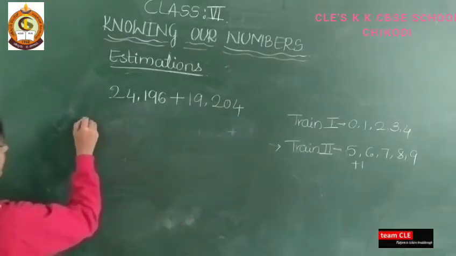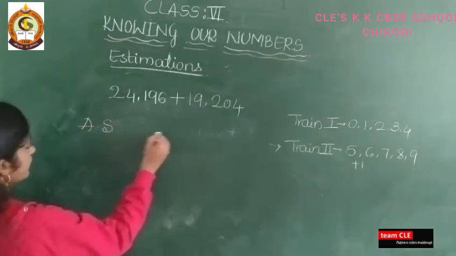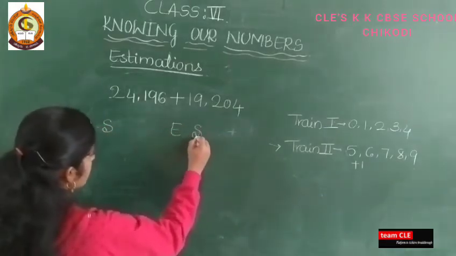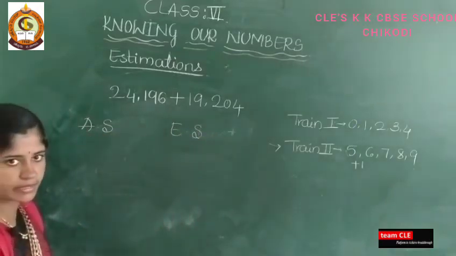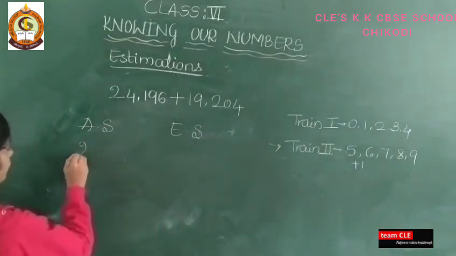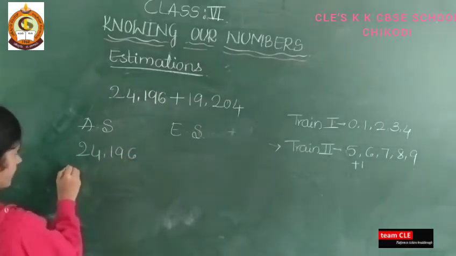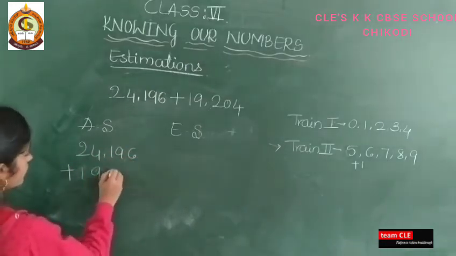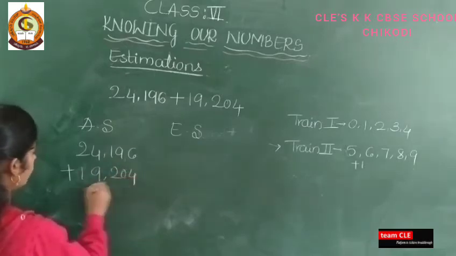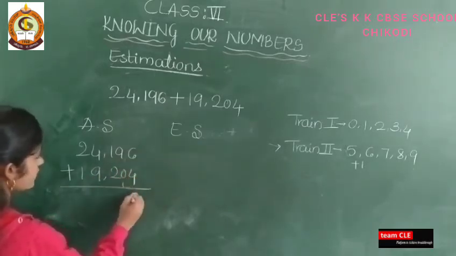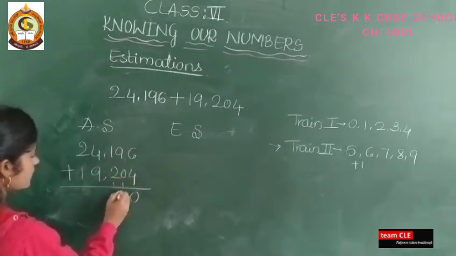So here I will take the actual sum and here the estimated sum. Actual sum, estimated sum. So take this 24,196 plus 19,204. Add here 6 plus 4 is 10. 9 plus 1 is 10.